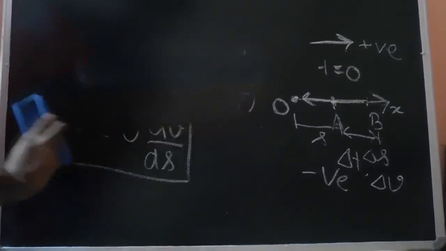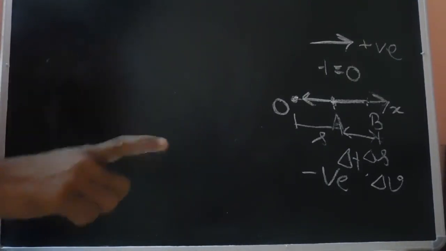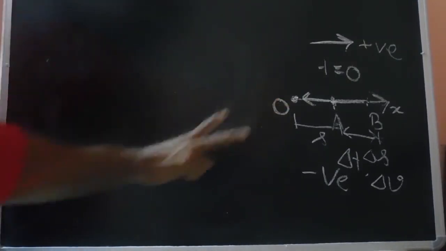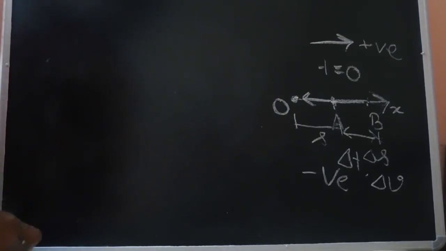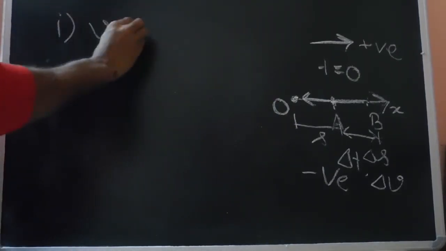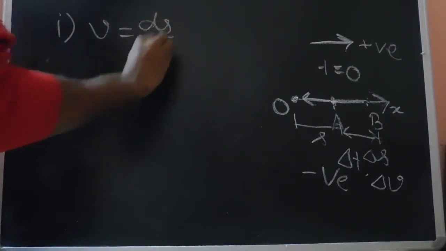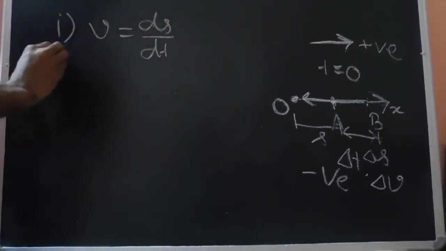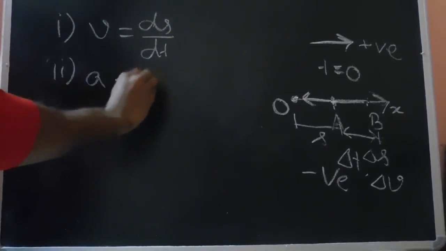So all in all we have seen four equations of kinematics which are our general equations. So these are valid under all circumstances provided these equations are applied only along one direction. Since we have only one direction in rectilinear motion, these equations are valid always. So number one is v equals ds by dt, the definition of velocity. Then we have the definition of acceleration, dv by dt.